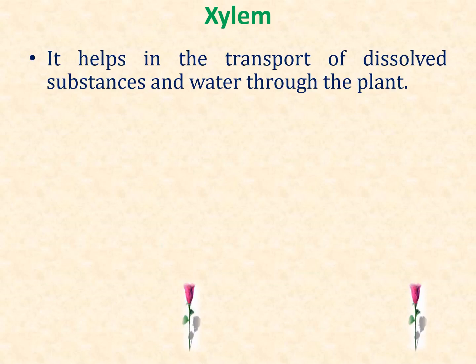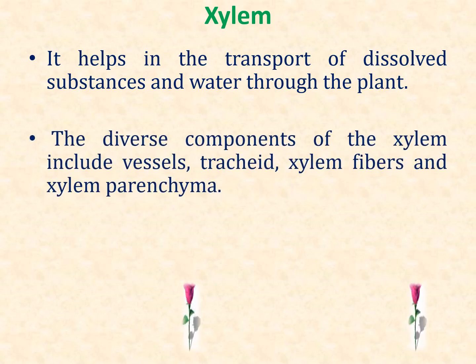Next we see about xylem. It helps in the transport of dissolved substances and water through the plant. The diverse components of the xylem include vessels, tracheids, xylem fibers, and xylem parenchyma.